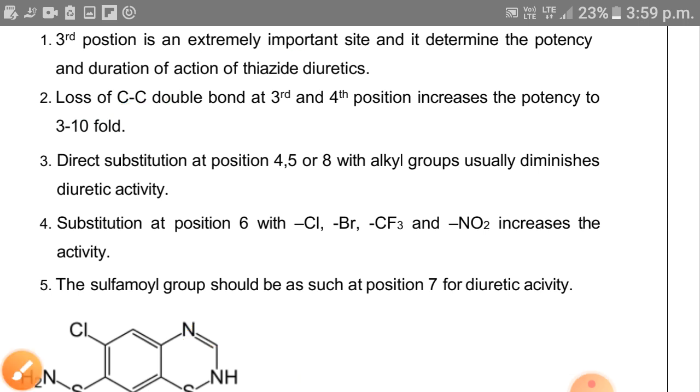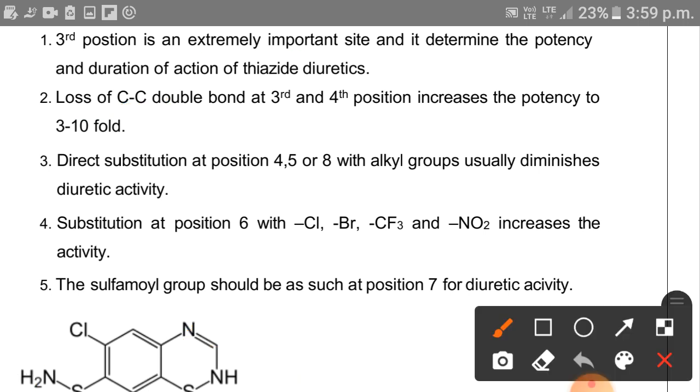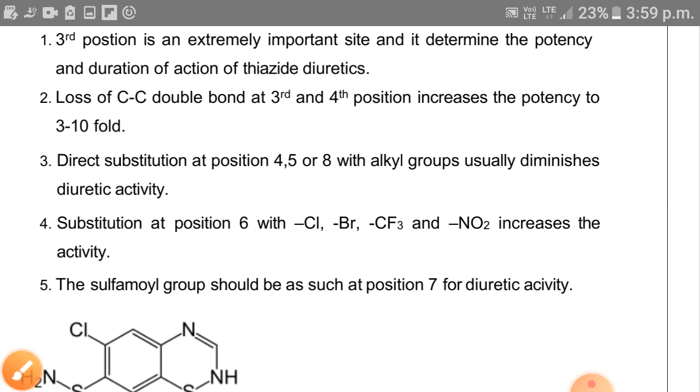Another one is direct substitution at positions 4, 5 and 8 with an alkyl group, which diminishes the diuretic activity. Actually there should be no substitution in these positions.